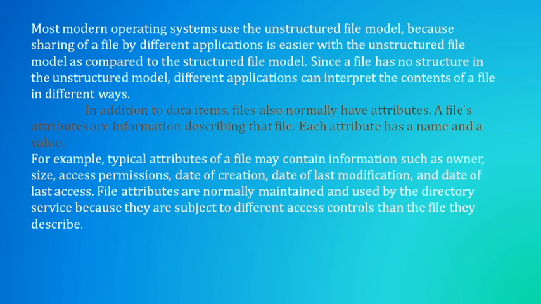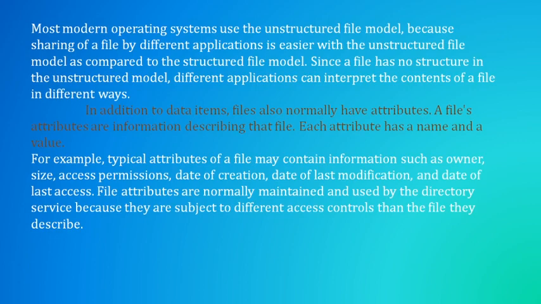If you simply point the pointer on a file, it gives the size of that particular file, the date of creation, the date of last modification, and who accessed that file last. Like that, it will give all the extra information about that file. These file attributes are maintained by the directory service, and they can be used by that directory service.